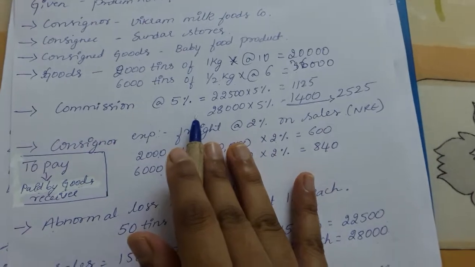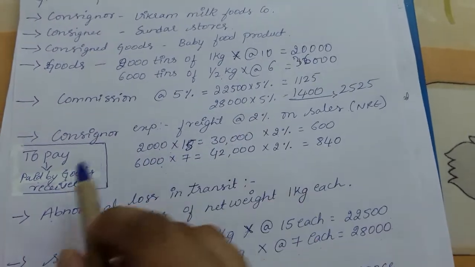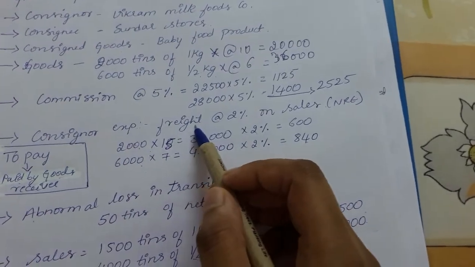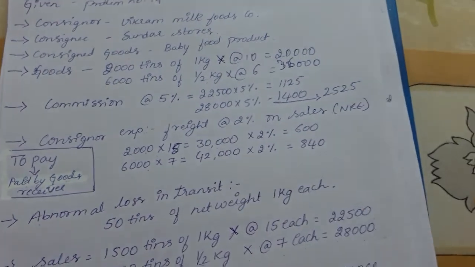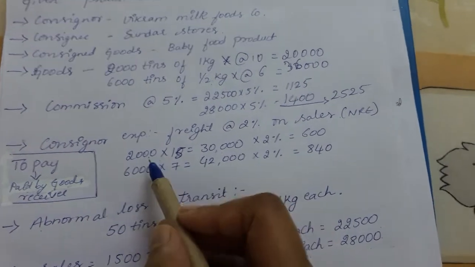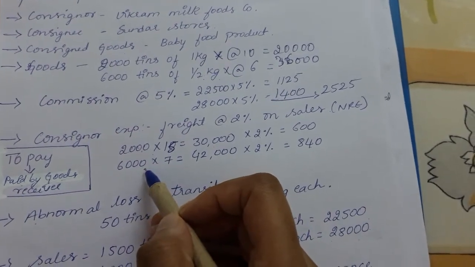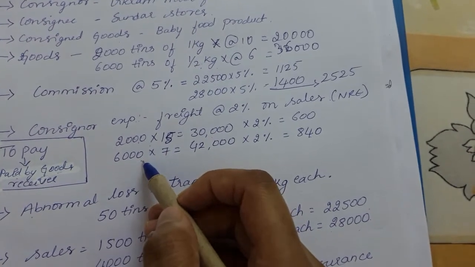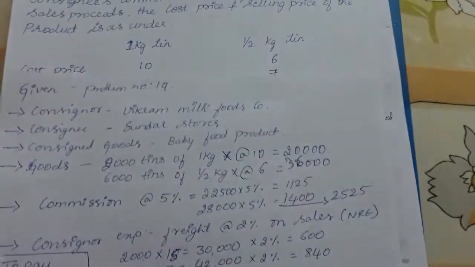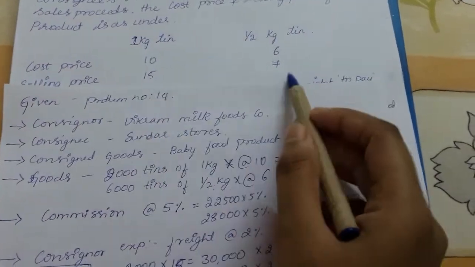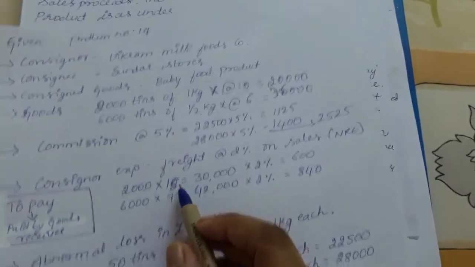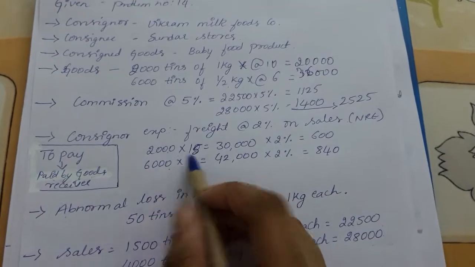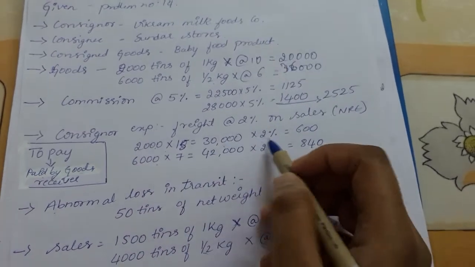Next, coming on to the consignor's expenses. As I said, some payments are paid by the goods receiver. How is the freight charge? They said the freight is paid on a sale value at 2%. They have sent 2000 tins of 1 kg and 6000 tins of half kg. As they said, it is on sales value, so we are supposed to take the selling price, not the cost price. The selling price of a 1 kg tin is 15. The selling price of a half kg tin is 7 rupees. So 2000 into 15, 30,000, into 2%.